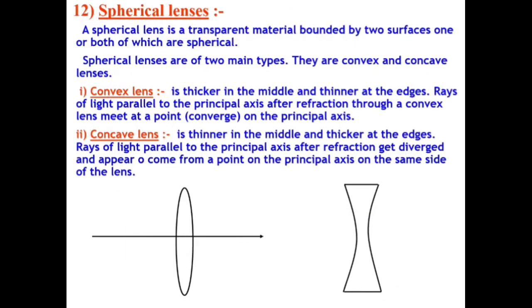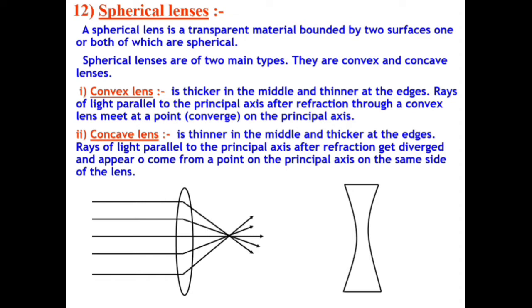Now the next topic is spherical lenses. A spherical lens is a transparent medium bounded by two surfaces, one or both of which are spherical. There are two types, convex and concave. Convex lens is thicker in the middle and thinner at the edges. The rays of light parallel to the principal axis after refraction through a convex lens meet at a point on the principal axis. That means it converges the light.